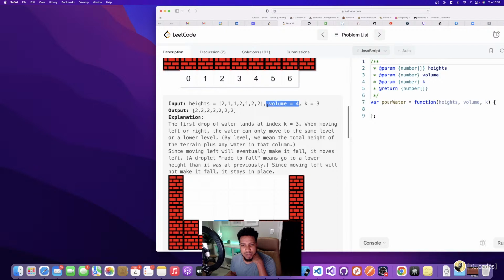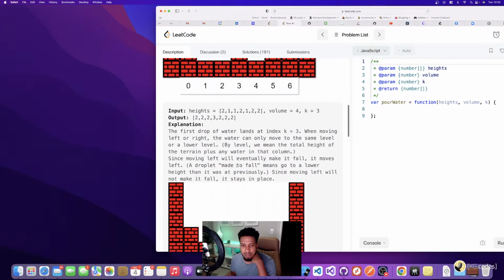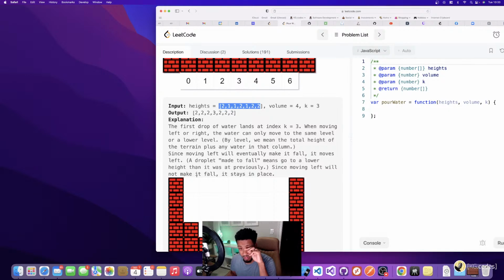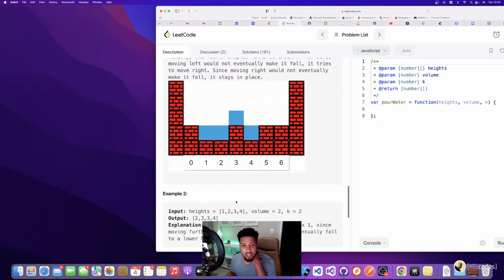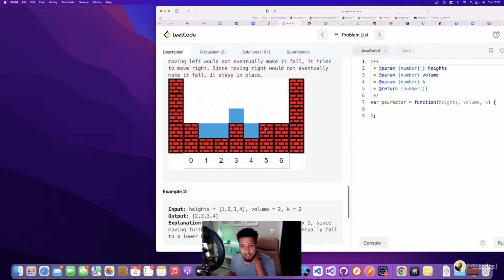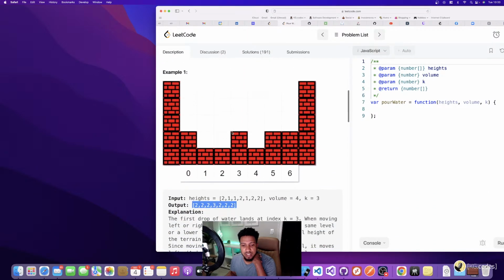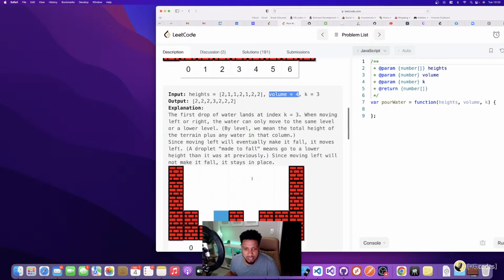And so volume is how many water drops are going to fall. K is which index here the water is going to fall in every time. And then the heights are 0, 1, 2 through 6. Those are the heights of your bricks, like the original height of your thing. And so what they want you to return is the new height of the whole thing, including the water. So the bricks plus the water, the problem wants you to return the new height based on the position the water falls in and based on how many water drops or water units actually fall. So I hope that makes sense.